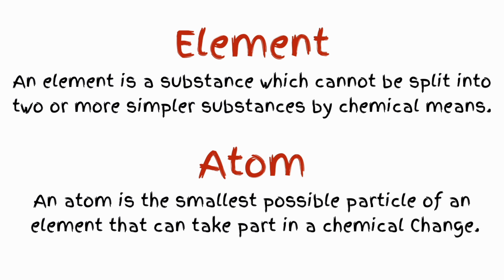There are 92 naturally occurring elements and each has been given a chemical symbol. The most common elements in the air are nitrogen 78% and oxygen 21%. About nitrogen I have spoken in my previous video. Watch it if you have not watched yet. In the Earth's crust, the most common is oxygen 46.6%, then silicon, aluminium, iron, and calcium. Together, these make up over 90% of Earth's crust.